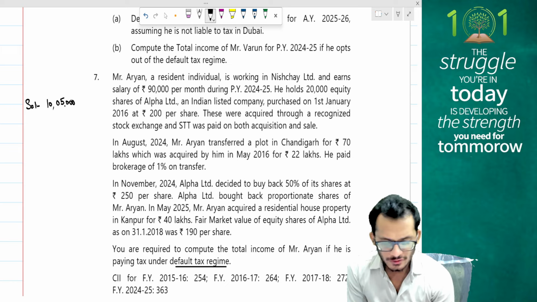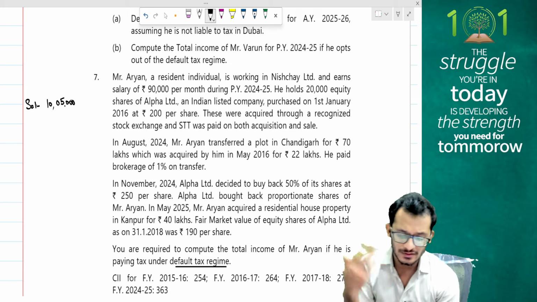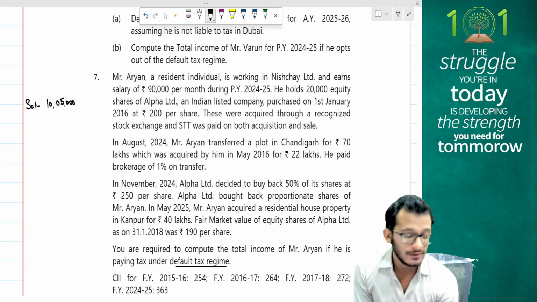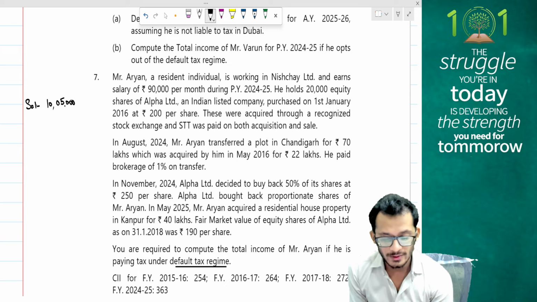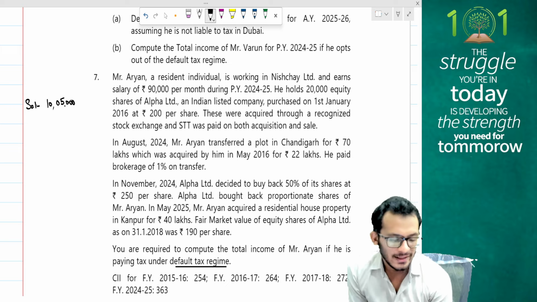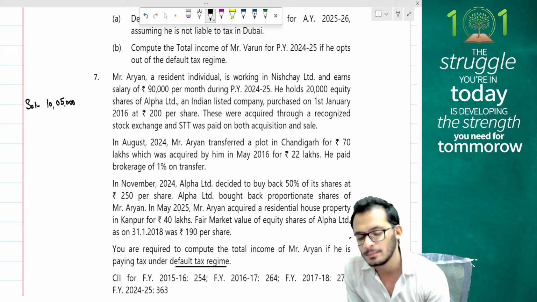Next. He holds 20,000 equity shares of Alpha Limited, an Indian listed company purchased on 1st January 2016 at 200 rupees per share. Good enough. They were acquired through a recognized stock exchange and STT was paid both on sale and transfer. This is 112A. In August 2024, which is post 23rd July, Mr. Aryan has transferred a plot in Chandigarh for 70 lakh rupees, which was acquired by him in 2016 for 22 lakhs. He has a brokerage of 1% on transfer.